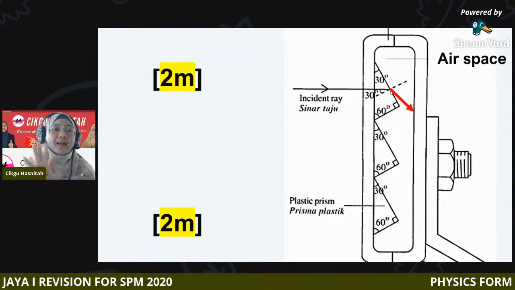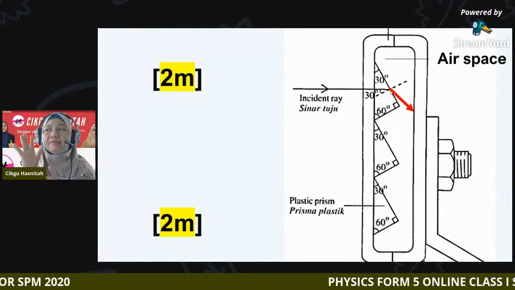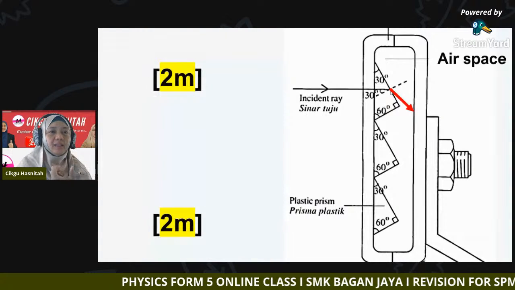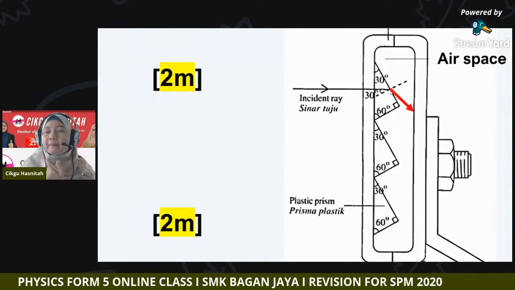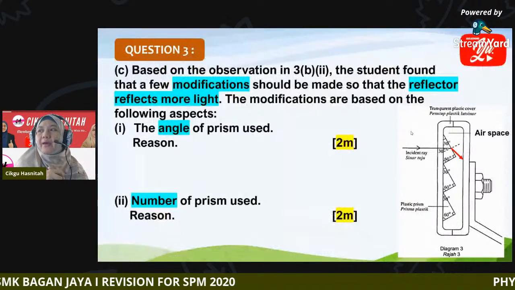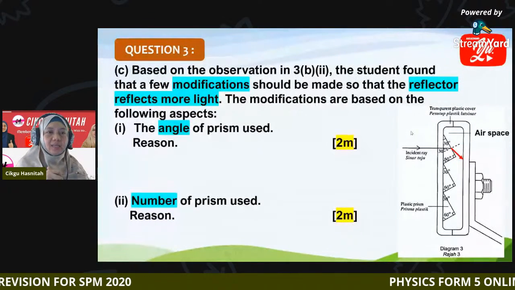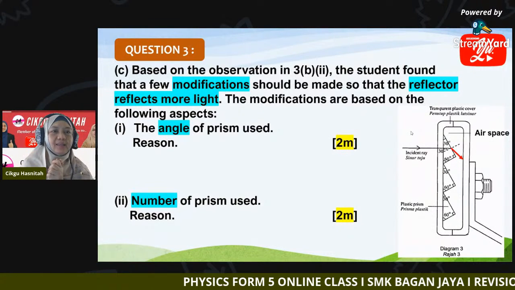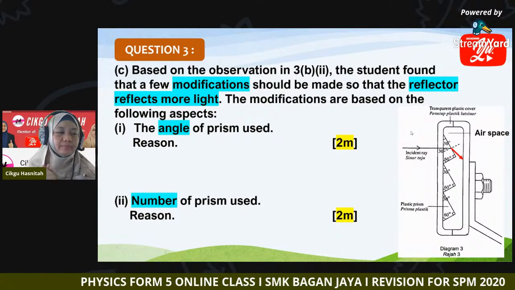So we don't want that. We want a brighter reflector. So what angle is the best angle to be used for the prism? Okay, can you share? Now we have 30, 90, 60. We don't want this angle. So what is the better angle to be chosen?